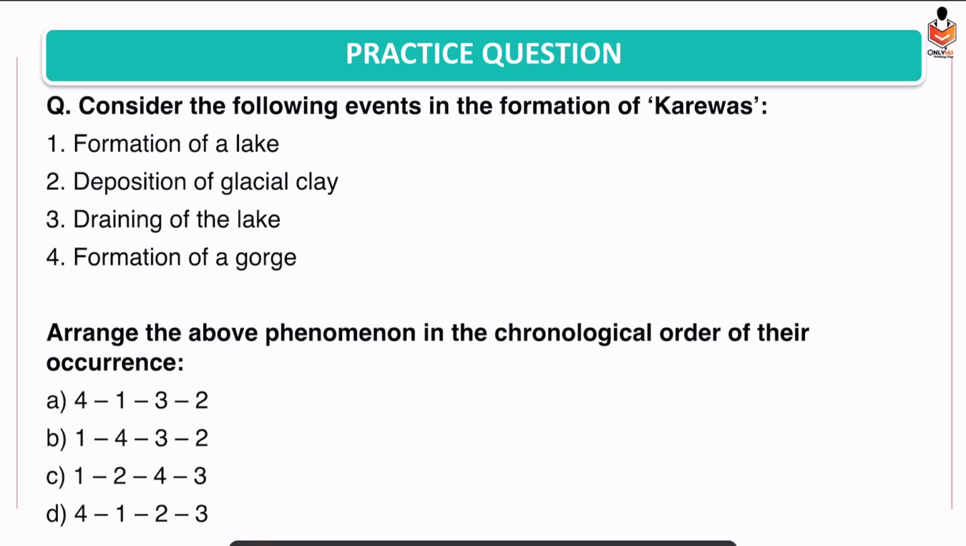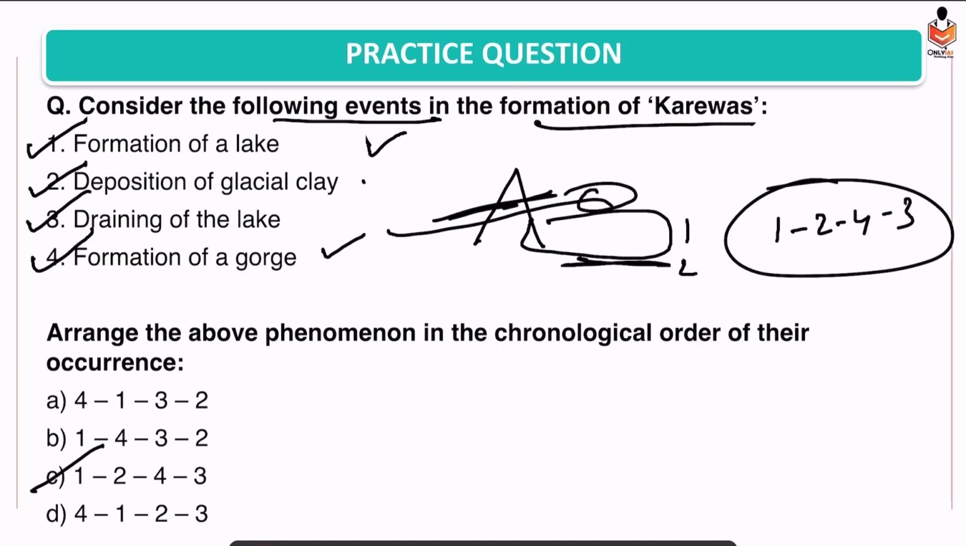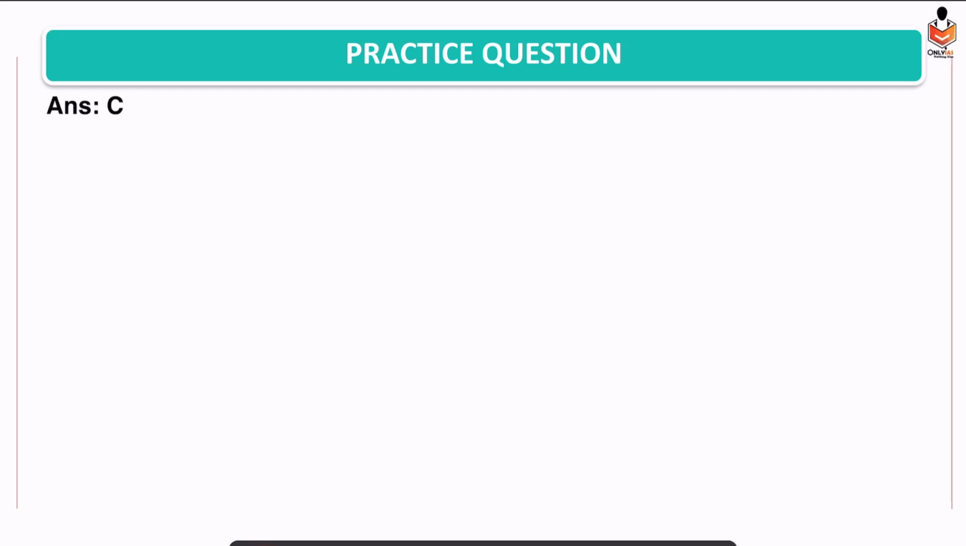Okay, it is a simple question. What is it saying? Consider the following events in the formation of Karewas: formation of lake, deposition of clay, draining of lake, formation of gorge. We have just seen what is happening first. Formation of lake: the mountain forms, the lake is formed, deposition of clay takes place, second step. Then the gorge forms, fourth, so 1, 2, 4, and then draining of the lake, third. So the answer would be 1, 2, 4, 3. C is the answer. I hope you all got the right answer. C is the answer. Alright.